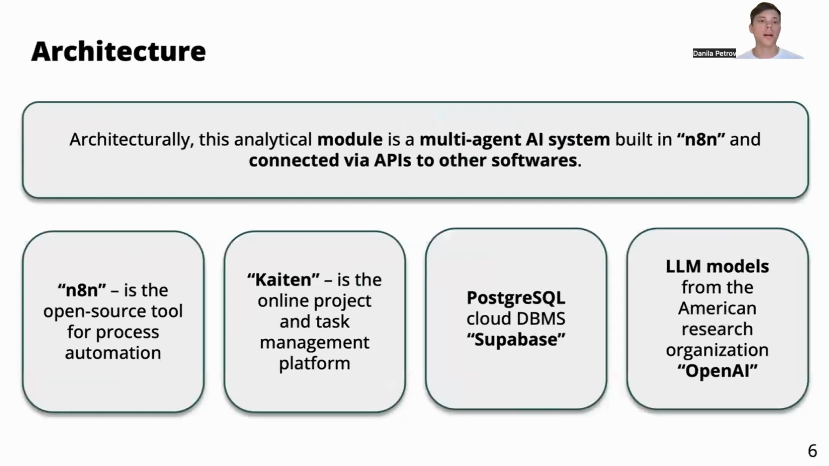In terms of the architecture, this architectural module is a multi-agent AI system built in N8N and connected via APIs to other software. I have 4 main parts of the module. It's firstly N8N, that is the open source tool for process automation, then Kaiten, that is the online project and task management platform, then PostgreSQL, that is a cloud DBMS called Supabase, and the LLM models from the American research organization OpenAI.